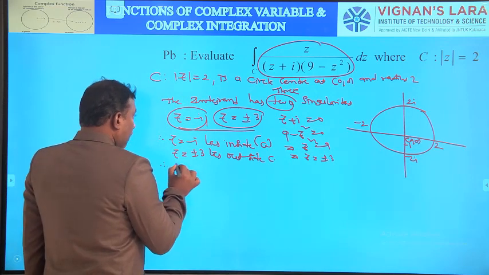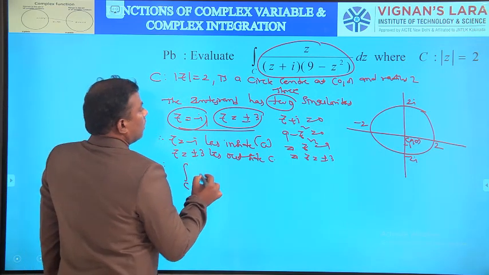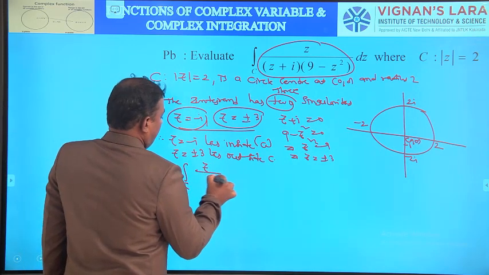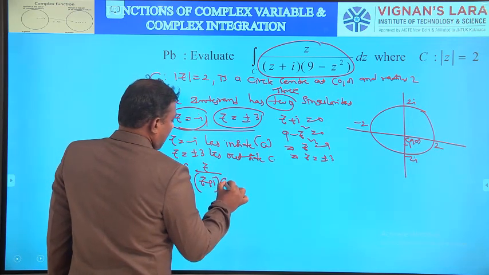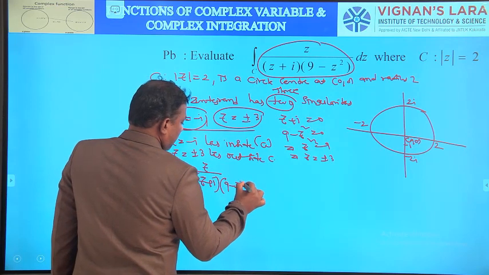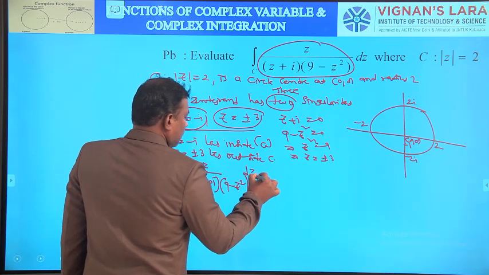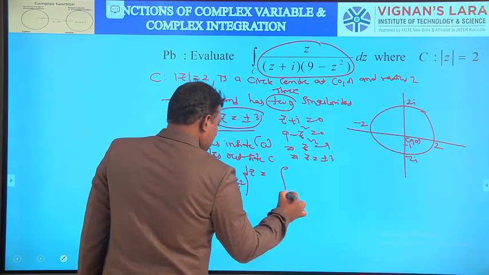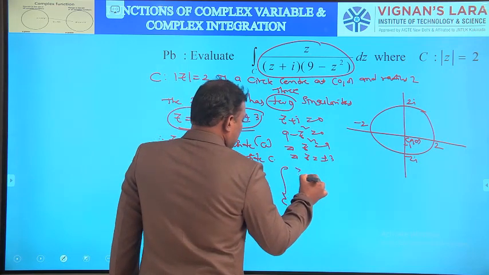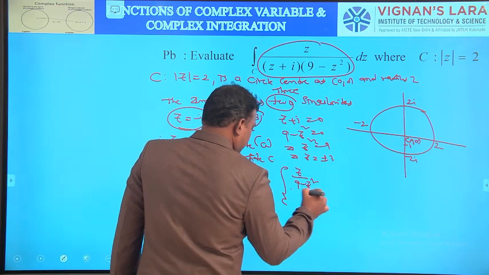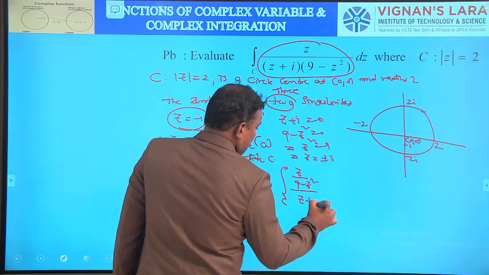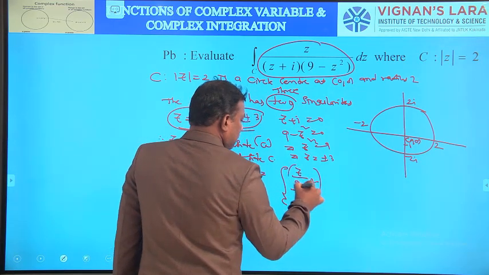Therefore, integral over C z by (z plus i) into (9 minus z square) dz can be written as integral over C of z by (9 minus z square) by (z plus i) dz.